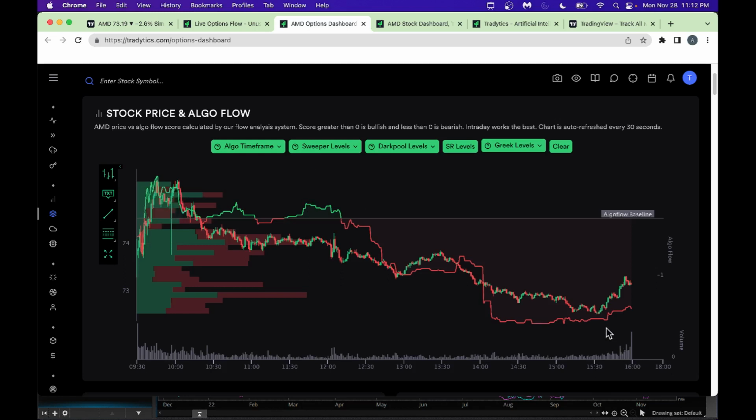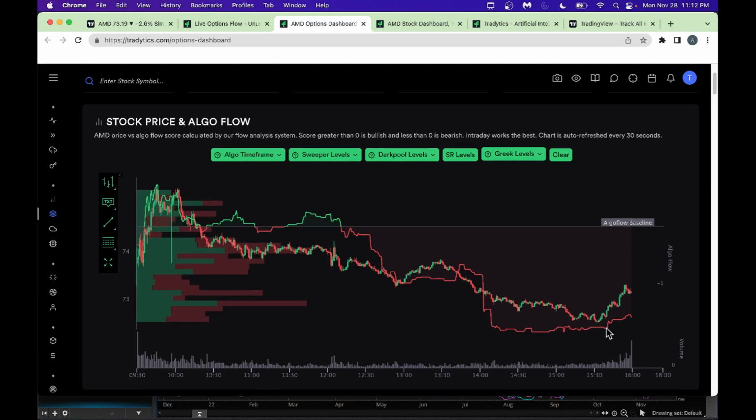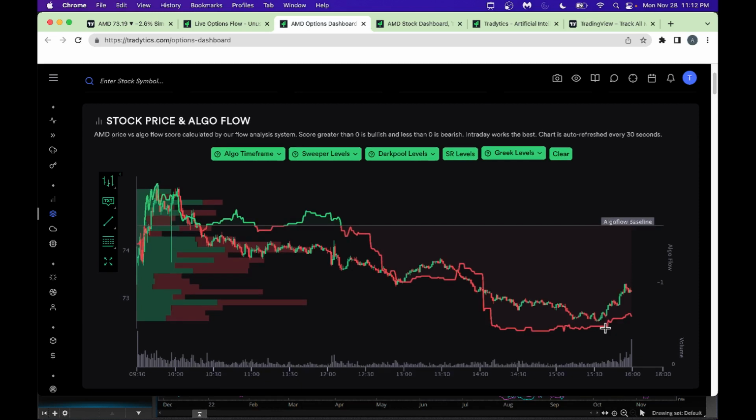That tells you there is more put buying going on here, more call selling going on here, meaning more negative premium. That's why there is more pressure to the downside. That's why net flow, which is bullish premium minus bearish premium, is negative. That's why it's a red line here.